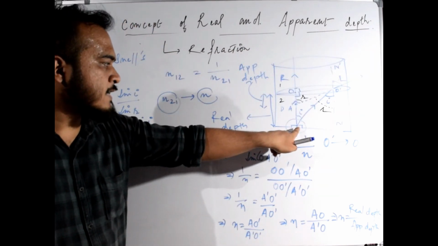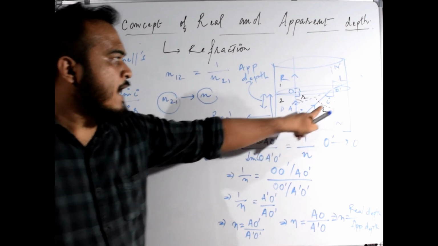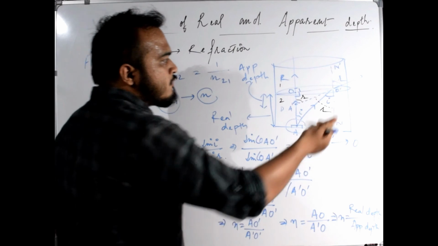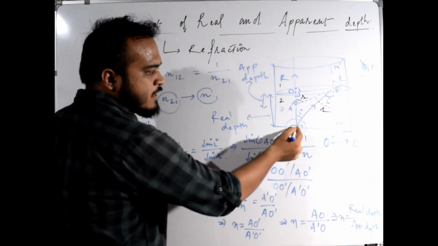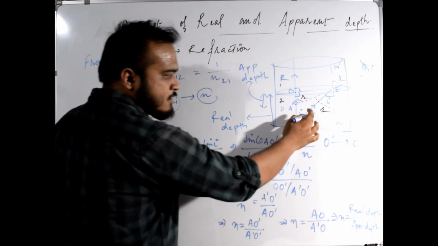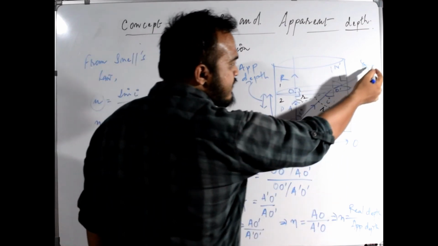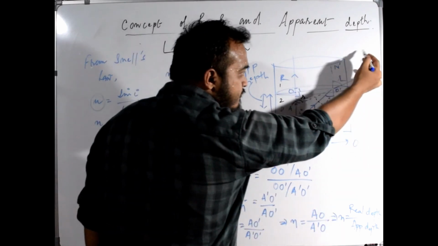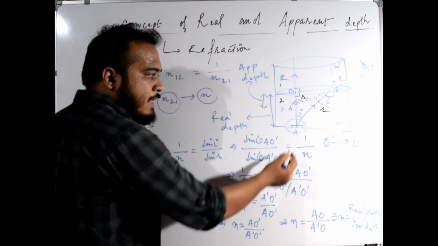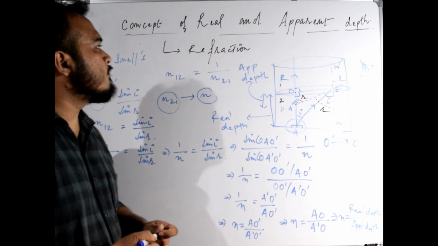When an object is present in the denser medium and the observer is here. The denser medium is water, and here the rarer medium is air. So the observer is present in the rarer medium and the object is present in the denser medium. So this was the concept of real and apparent depth.